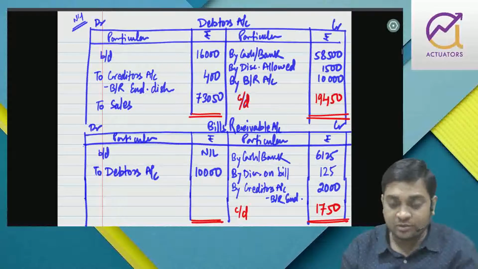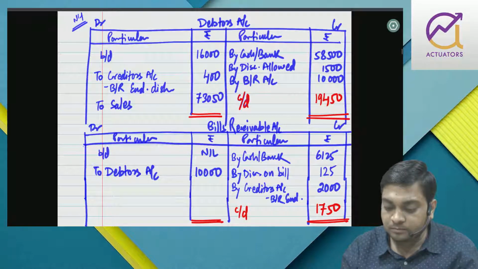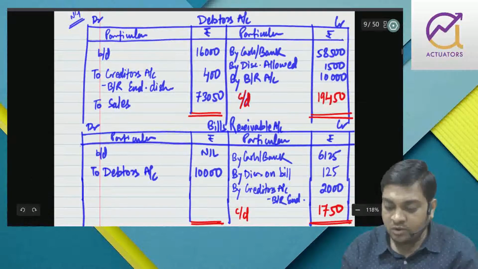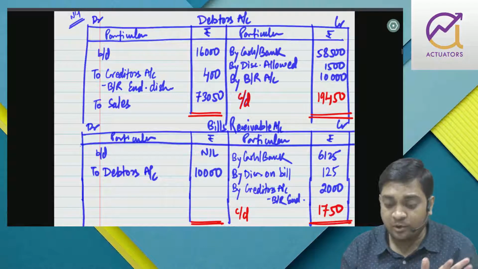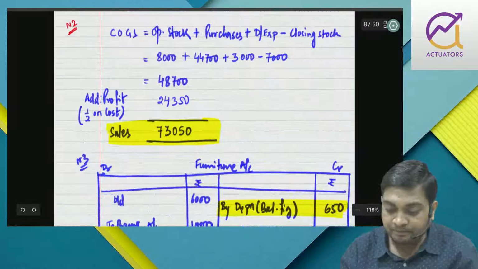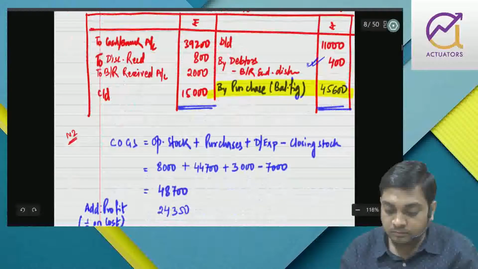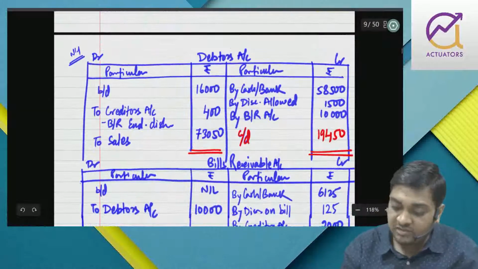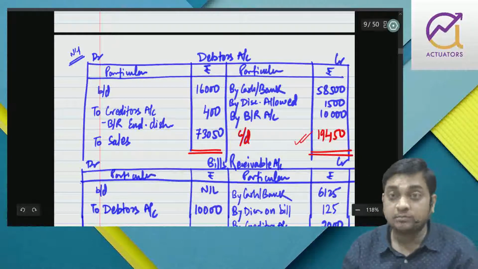So the provision which you create is only for the amount of debtors, not for the amount of BR, right? But since they go side by side, that is why we have prepared it together. Anyway, we would have required it, right? We require the closing BR. So whatever information we had and sales we had put in, and then we are going to get this, right? Now, provision will be calculated only on closing debtors.